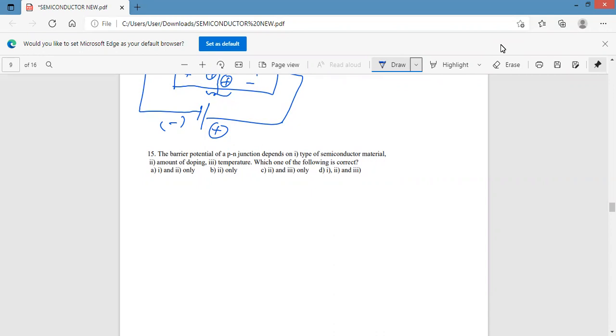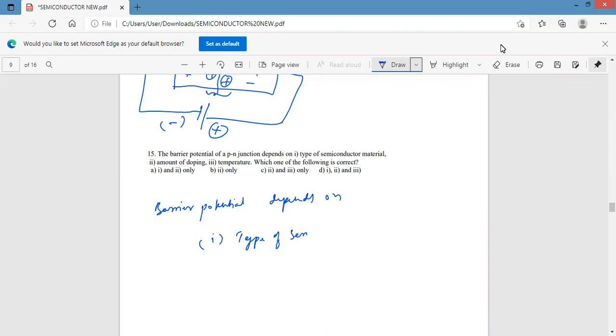The barrier potential depends on, first one, type of semiconductor material.